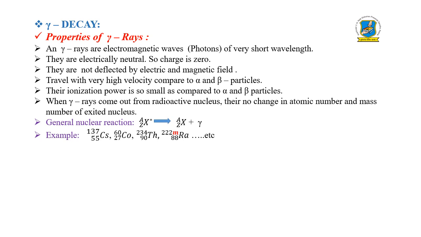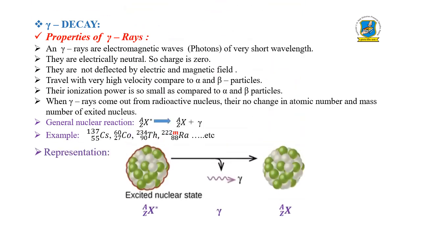Here is the general nuclear reaction: X with Z and A, star. The star indicates that the given nucleus is in an excited state, and with the emission of photons, that means gamma, we get the same nucleus but in the ground state, that means X with Z and A. Some examples of gamma emitters: cesium-137, cobalt-60, thallium-234, radium-222. They are the best examples of gamma rays.